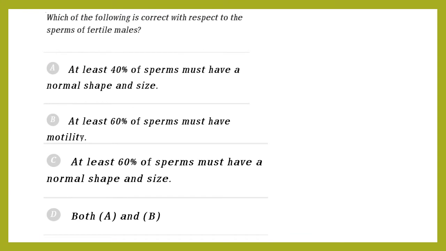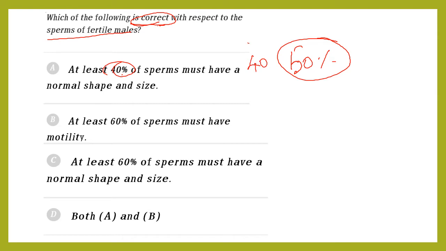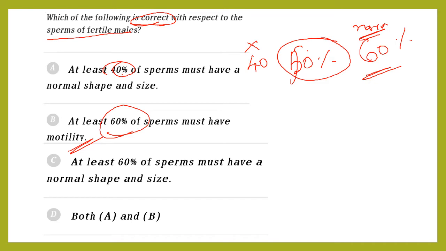Here in this question, which of the following is correct with respect to sperms of a fertile male? The keyword is correct. Here, at least 40%. 40% is below half of the percentage. If it is 50%, somehow it is normal. Below 40%, it is not a fertile one. Average is normal, above average is good. So 60% is good, because here the 60% has only motility without normal shape and size. This is also not useful.